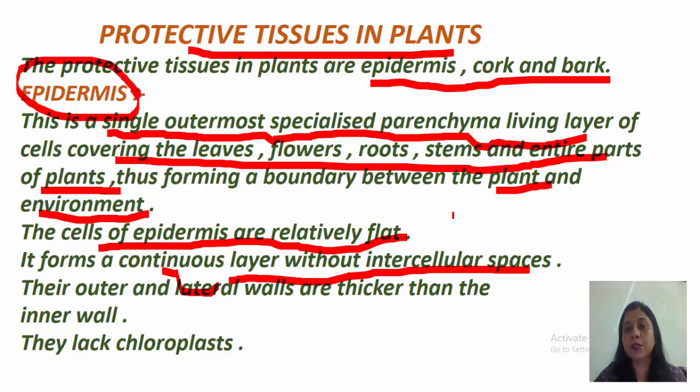Now suppose this is epidermis. It is single, this layer is made up of a single cell.